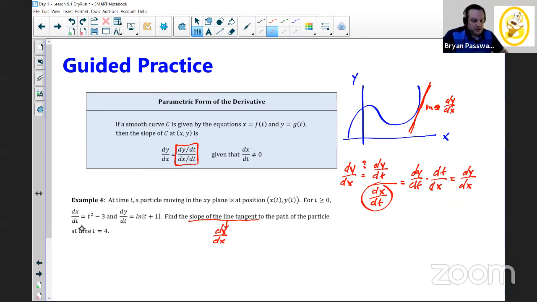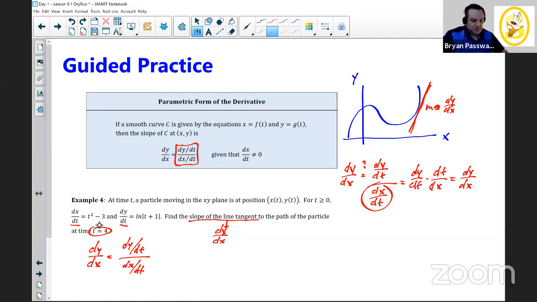So on this example right here, they were kind enough to go ahead and give us those values. dx/dt is given by this, and dy/dt is given by this. To find the slope of the tangent line, which is dy over dx, we just have to figure out dy over dt over dx over dt at time equals 4.